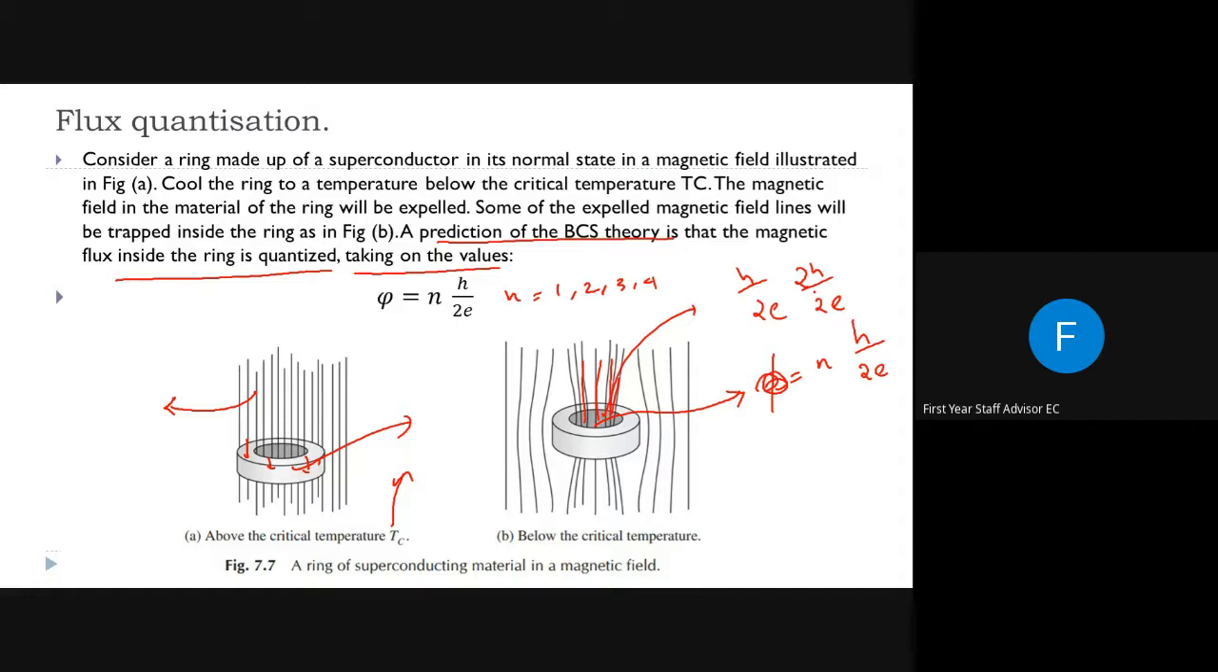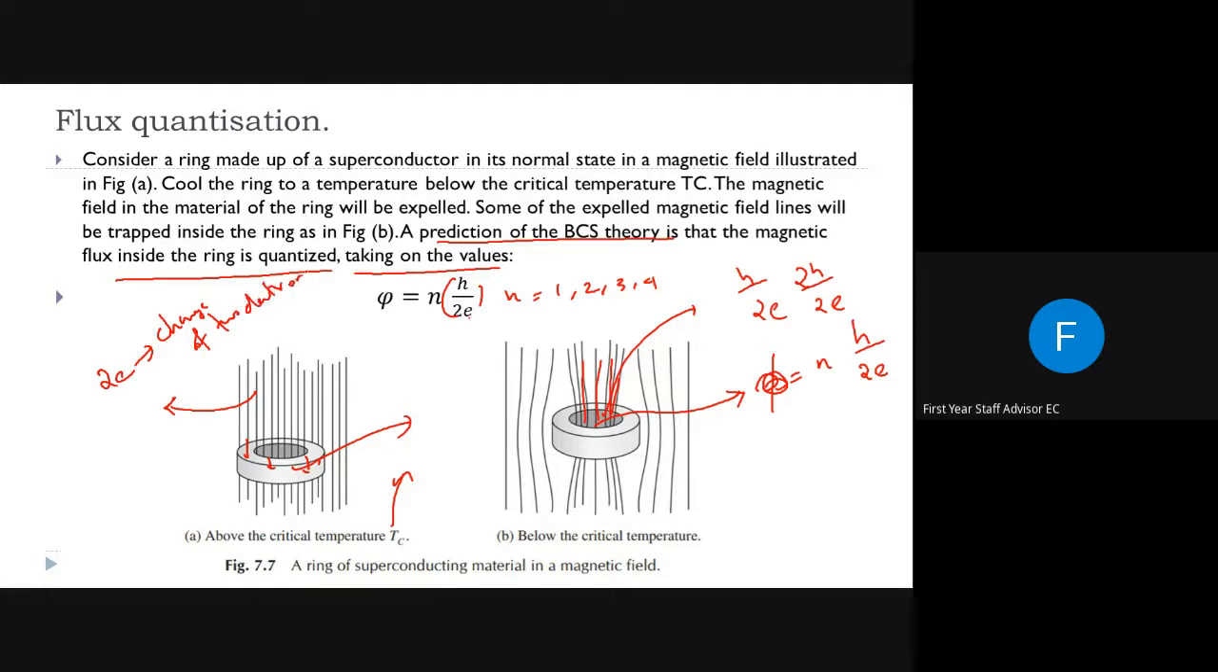BCS theory predicts the flux quantization, and it gives a mathematical value, or it says that the flux is quantized in terms of h by 2e. What is this 2e? 2e is the charge of Cooper pairs. We know a Cooper pair is made up of 2 electrons. Then what is the total charge of a Cooper pair? It will be the charge of 2 electrons, that is 2e.